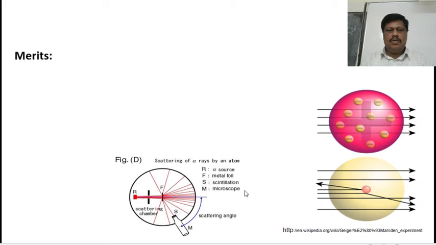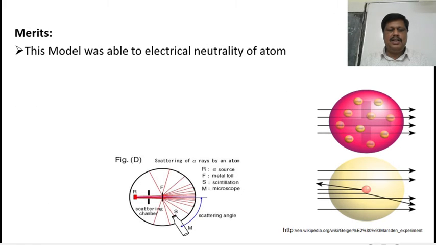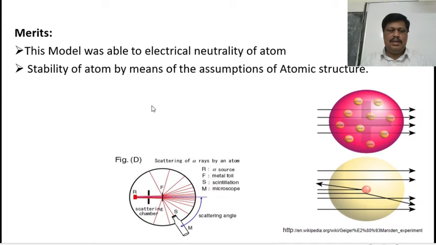So what are the merits of the Thomson plum pudding model? This model was able to explain electrical neutrality of atom, because in the atom the number of positive charges is equal to number of negative charges.